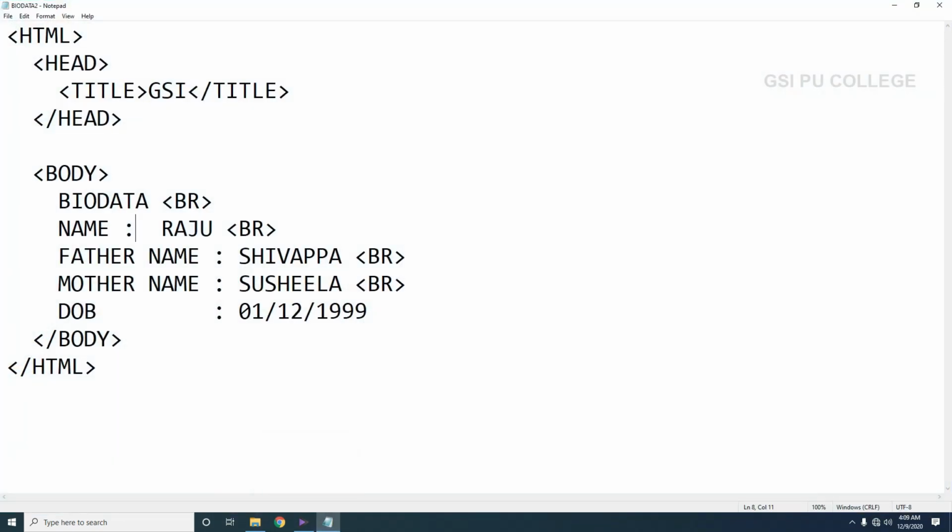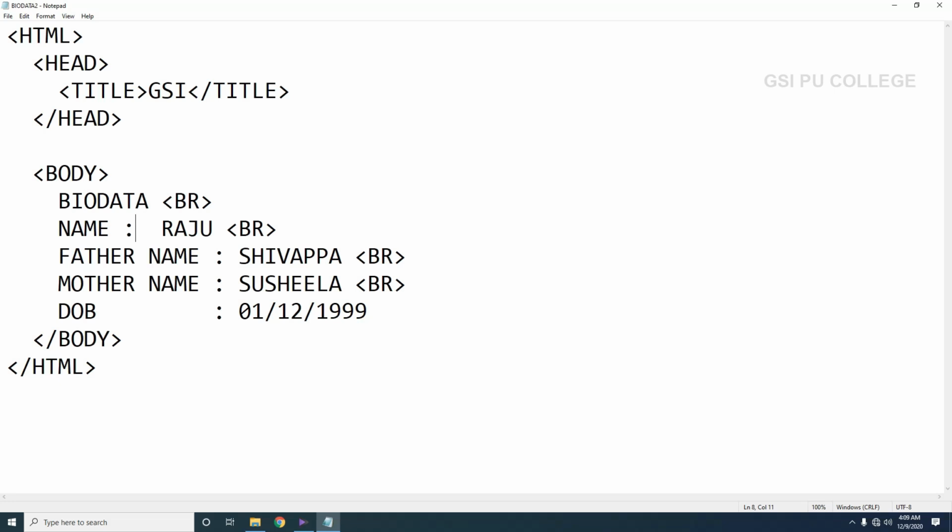Here is the program. This HTML document starts with the HTML tag and is closed with the HTML closing tag, and then the HTML tag is followed by the head tag. This is optional, and we have the title tag here. Whatever you have written inside this will appear in the title bar of your web browser window. Next one is the body tag, and we are closing the body tag here and the HTML tag. So whatever content we would like to display should be written inside the body tag.